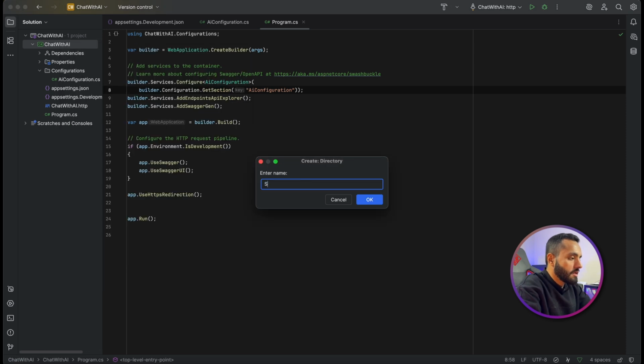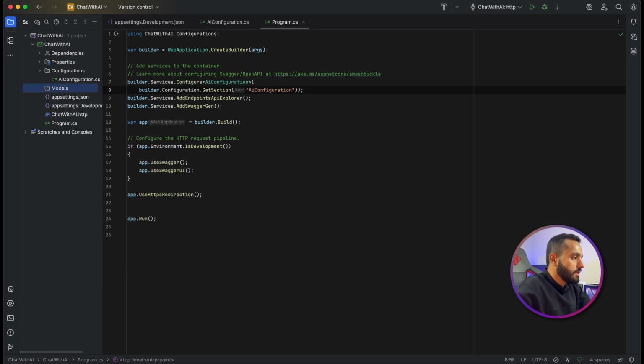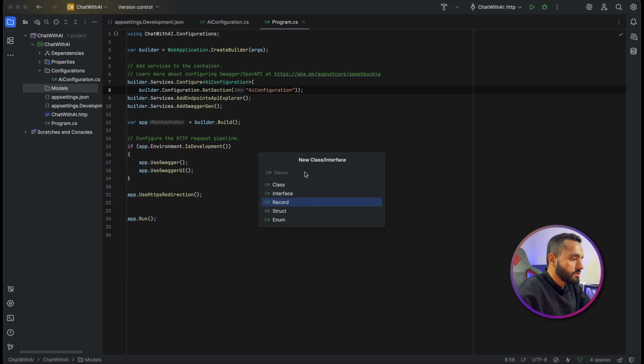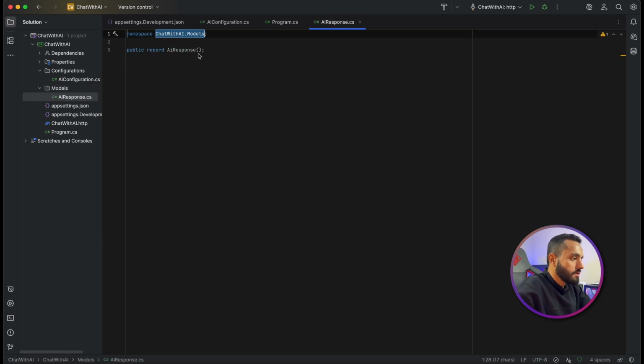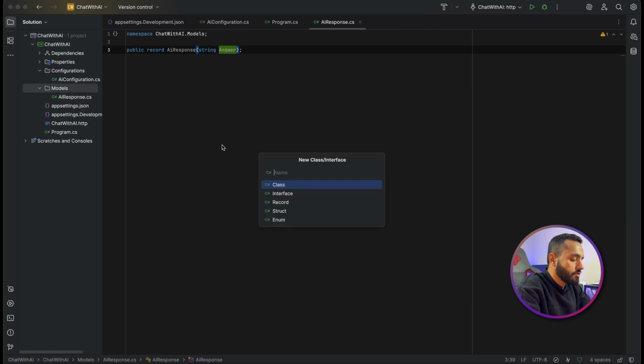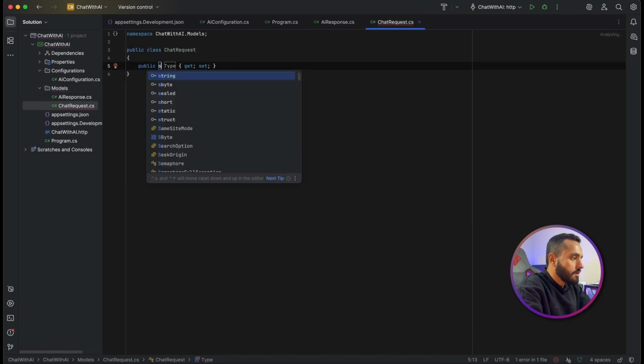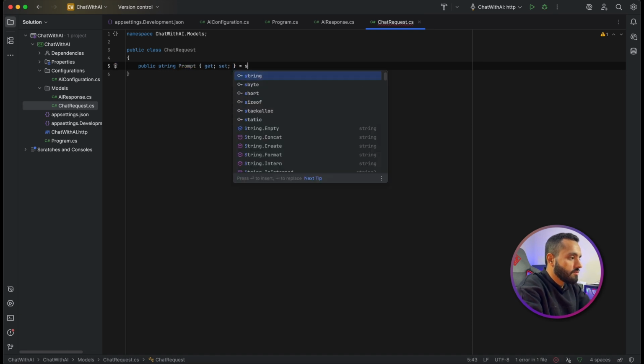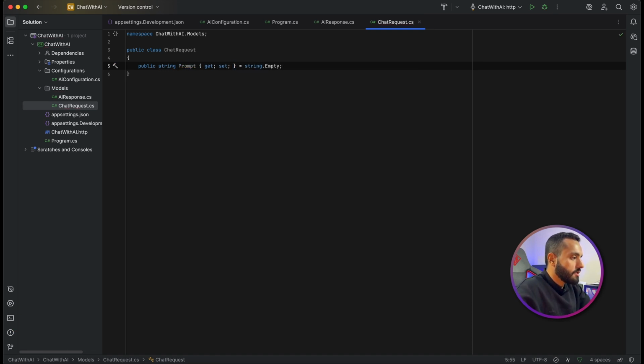Go and create some models. In this Models folder, I will just create the request and response. In my response, I will just keep it AIResponse as a record with a string Answer, and another class for ChatRequest with Prompt, as this is the naming convention of the messages.